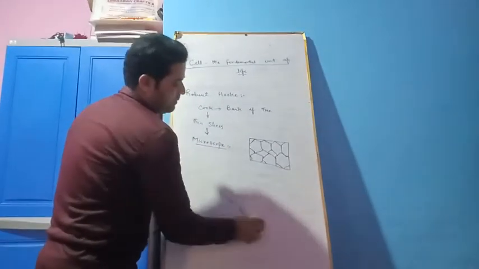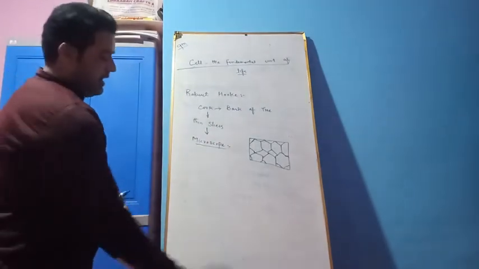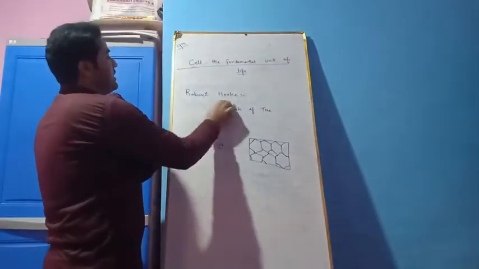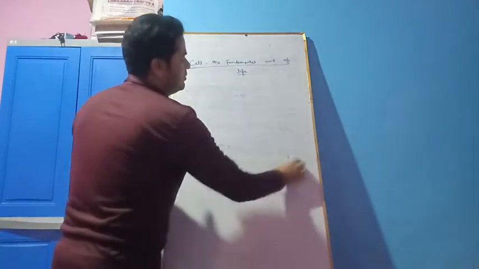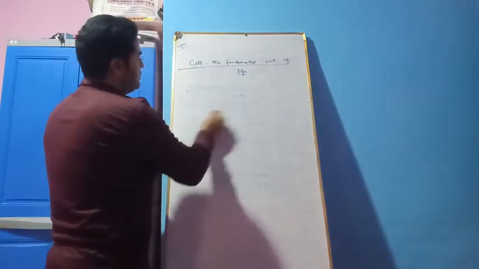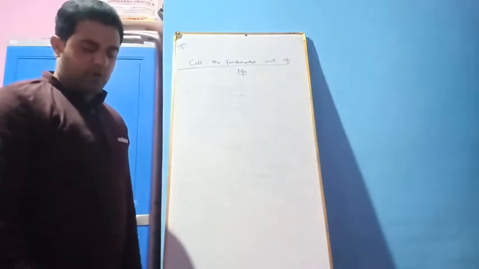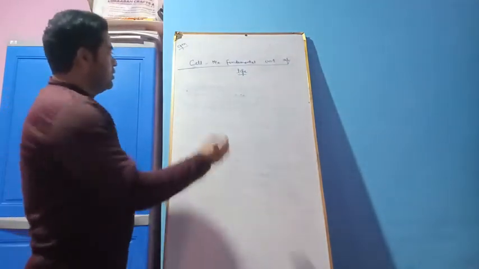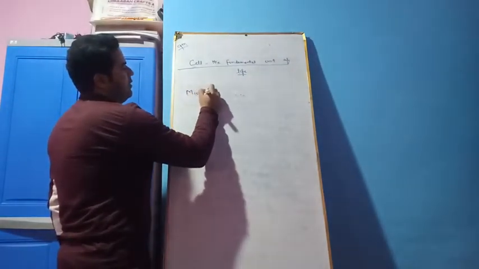But all this, the visualization and the discovery of the cell, was due to the discovery of the microscope. So the discovery of the cell was possible due to the discovery of the microscope. So here I will briefly try to make you understand what a microscope is.